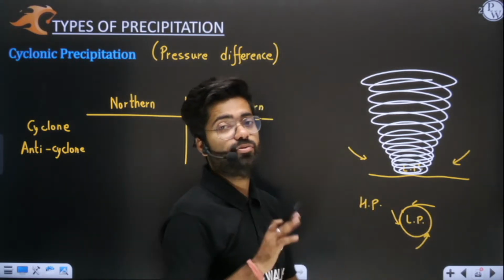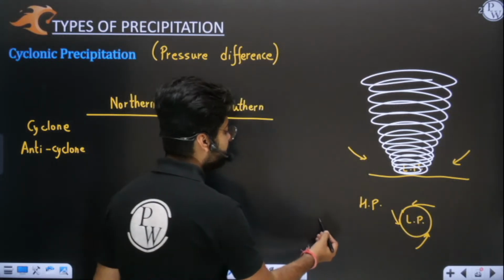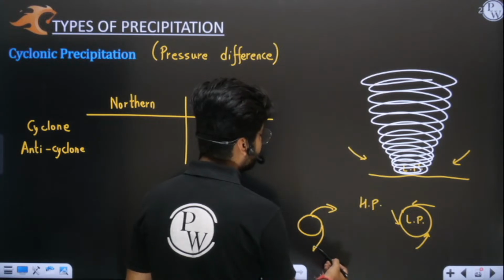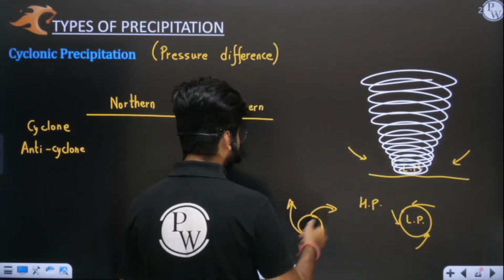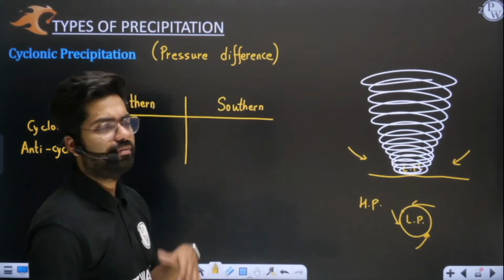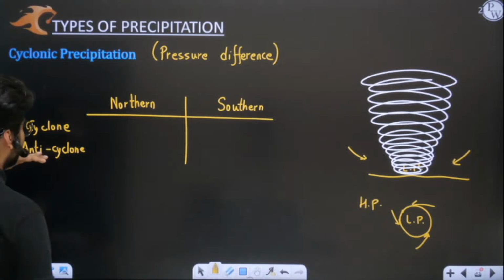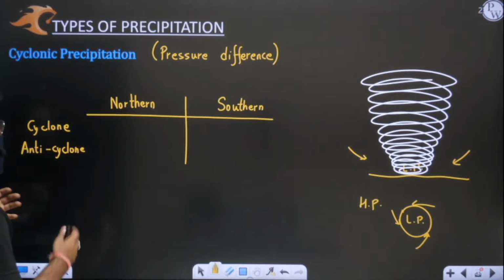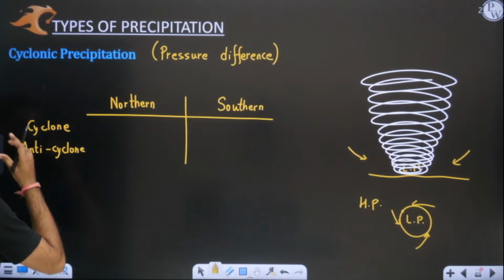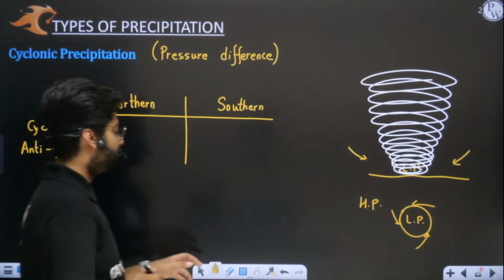In an anticyclone, it is opposite. In an anticyclone, at the center we have high pressure and air will be moving out. So this is an anticyclone, just the opposite of a cyclone. Many other differences are also there. Anticyclones are less violent, with less rainfall, they are more calm as compared to cyclones. So the directions first you have to remember.